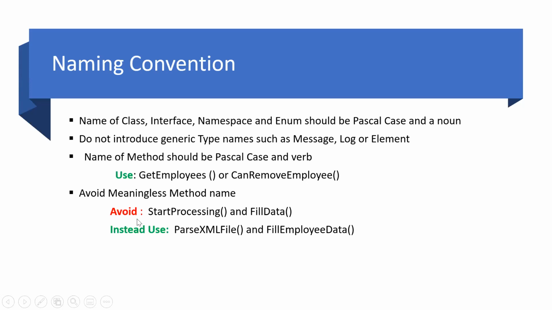Avoid meaningless names like StartProcessing. If I'm a new developer, I would not understand what StartProcessing is. So have some meaningful name, like if I want to parse an XML file, instead of StartProcessing we can use ParseXmlFile. Or instead of FillData, in a particular domain there could be many entities like employees, supervisors, or candidates, but what is FillData? In that case, we can have a proper name like FillEmployeeData or FillCandidateData.